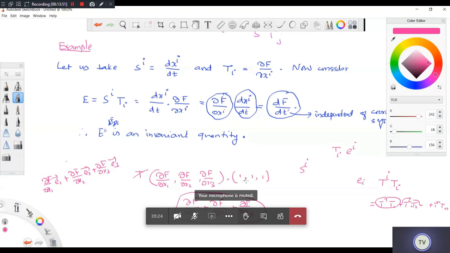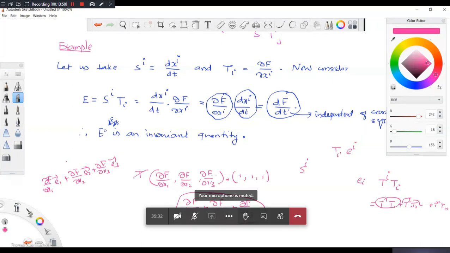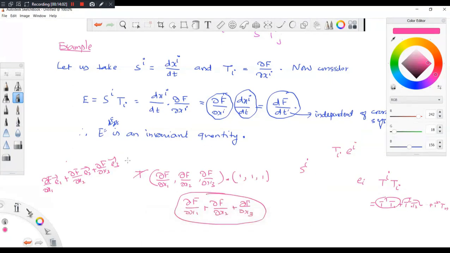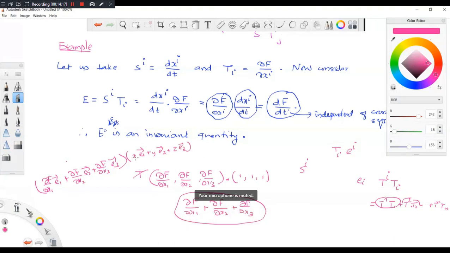And here you take the dot product with some vector like this, some r or something like that, which will be x into E1 bar plus y into E2 bar plus z into E3 bar. Now suppose you are taking a dot product with only one basis vector, then what will happen? I will get this component only. That's the meaning of that.